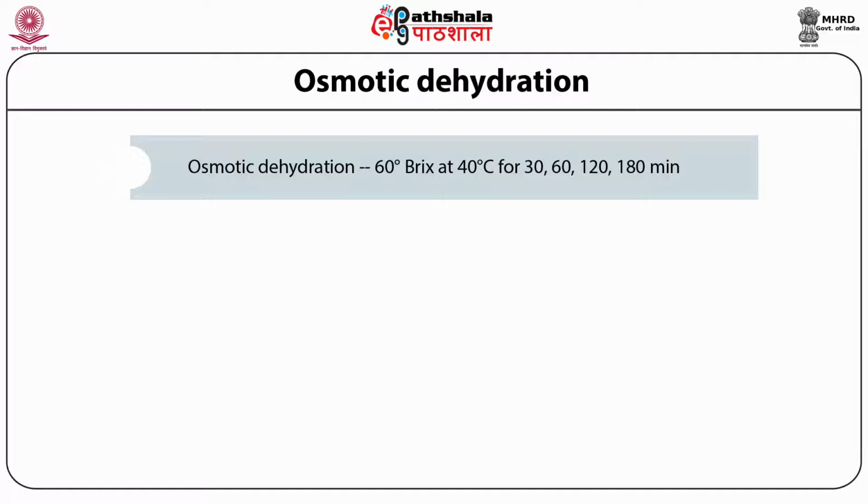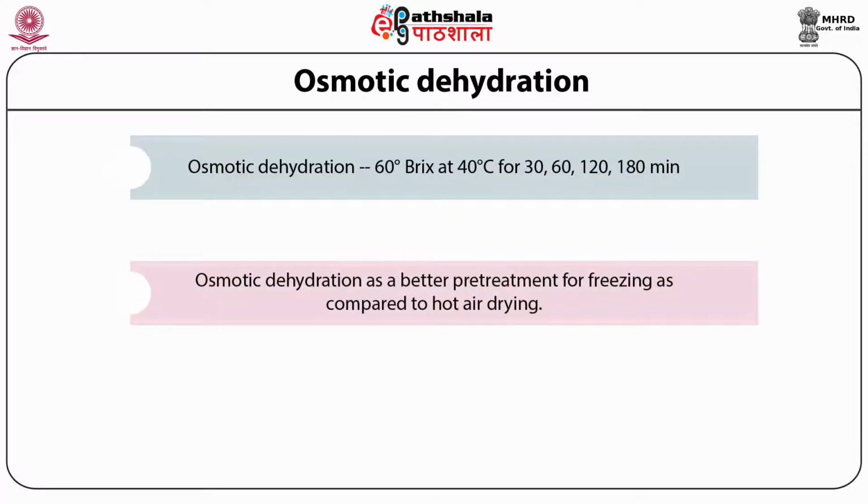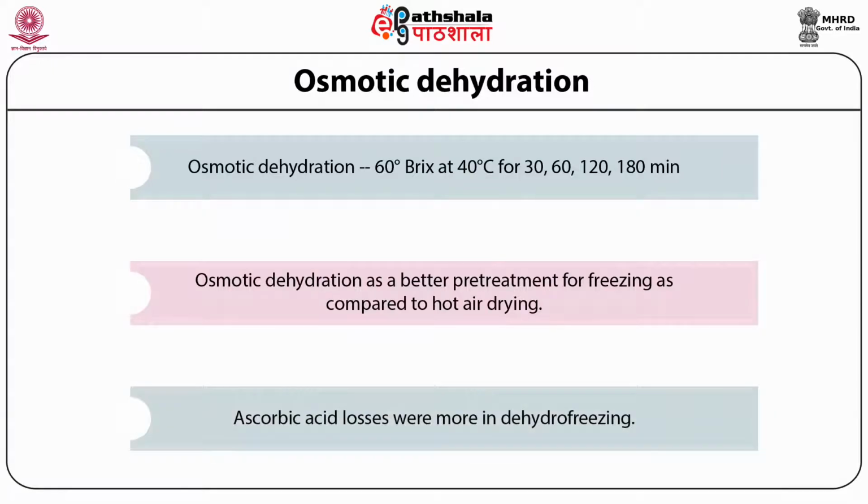The results of the study suggested osmotic dehydration as a better pre-treatment for freezing as compared to hot air drying. However, ascorbic acid losses were more in dehydrofreezing. So we have also seen earlier that osmotic dehydration offers several advantages over convective drying, and this has been proved in preservation of pineapple through dehydrofreezing. We have seen the advantages of osmodehydrofreezing. Now we will come to dehydrofreezing of various fruits and vegetables.